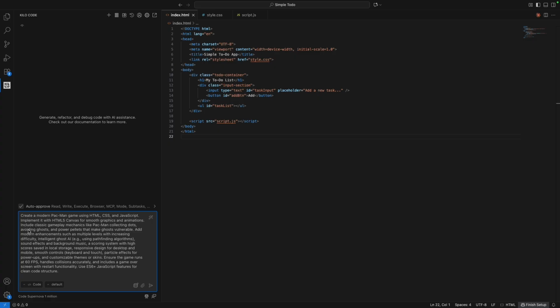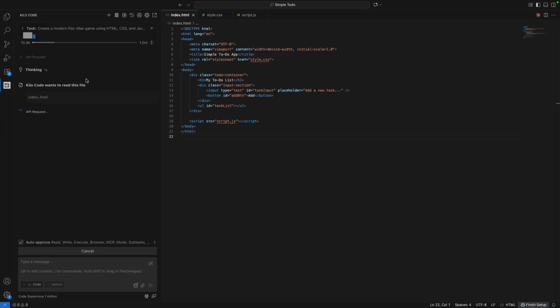So all these things were added by the AI itself. I just gave a simple line stating that I need a Pac-Man game, and it enhanced the prompt to create a better game, right? So we have these kinds of prompt enhancements with pretty much all of the AI coding tools that we have. Now let's try to create the app.